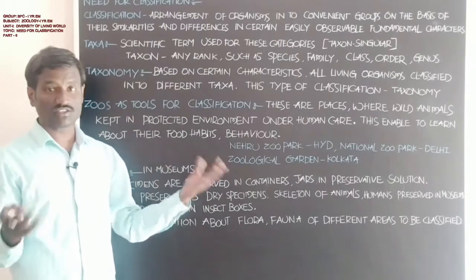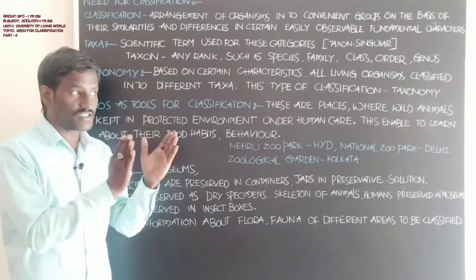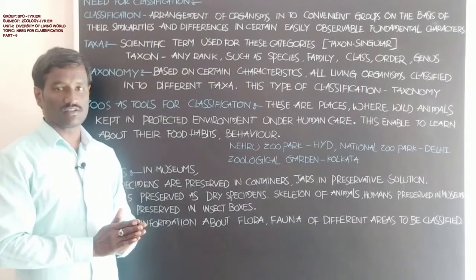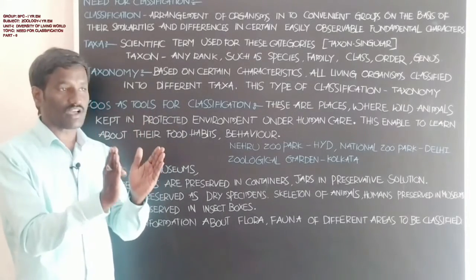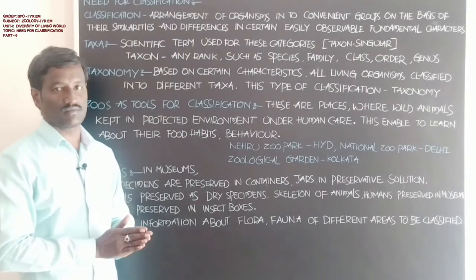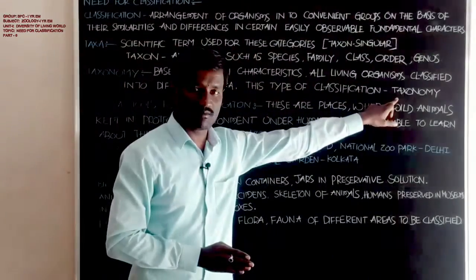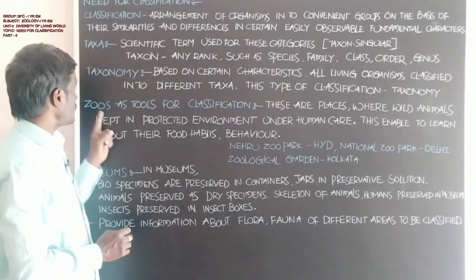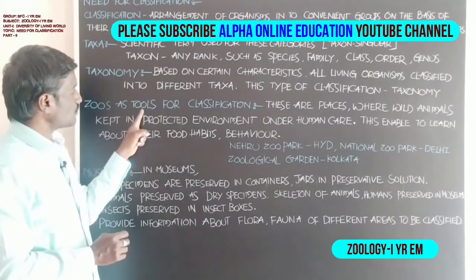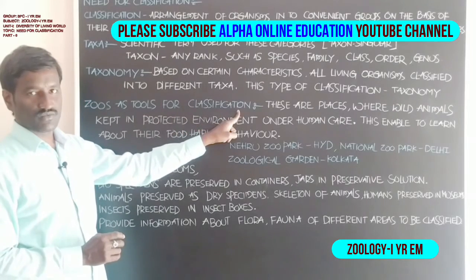This type of classification is necessary for animals, and it is called taxonomy. Okay students.